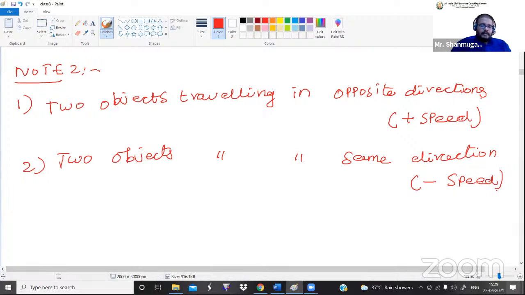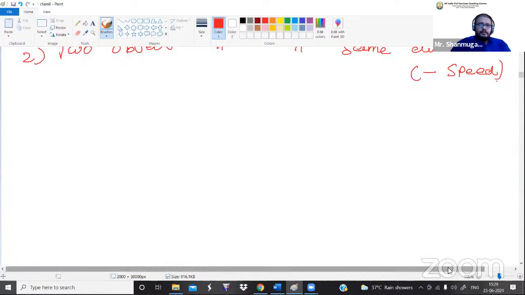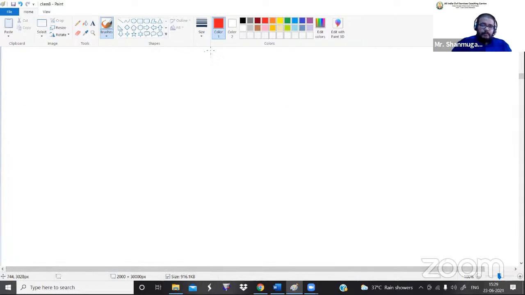Fine. And the next point, based on speed. One very important point based on speed. Let me explain it now. For example, I have one bike. Now I have started my bike and I started to travel to go to some place. Now the speed of my bike is 50 km/h.